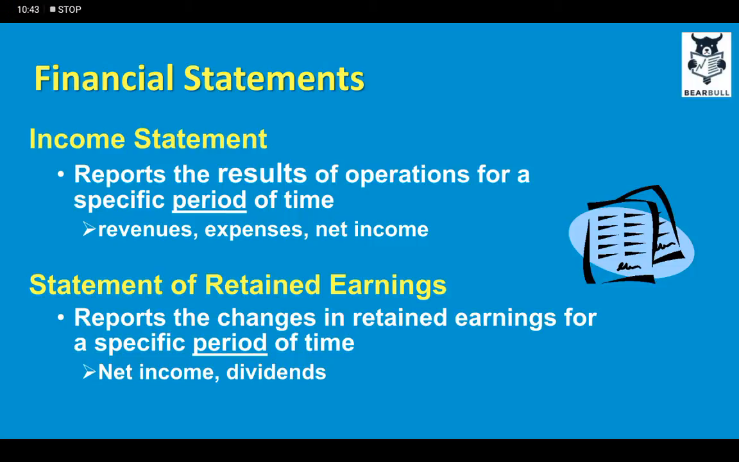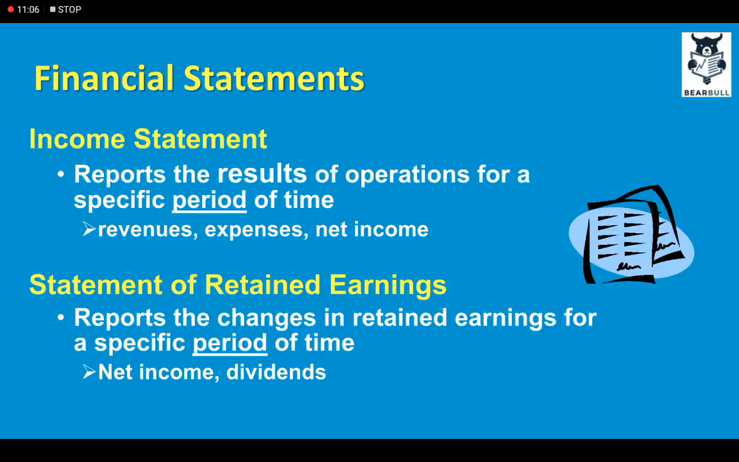The income statement contains the revenues of the business, expenses, and the net income, which is arrived at after deducting expenses from revenues. The second financial statement is the statement of retained earnings, which reports the changes in retained earnings for a specific period of time. Remember, period of time. For example, this is also about 12 months.